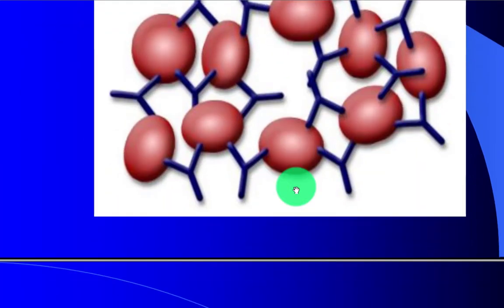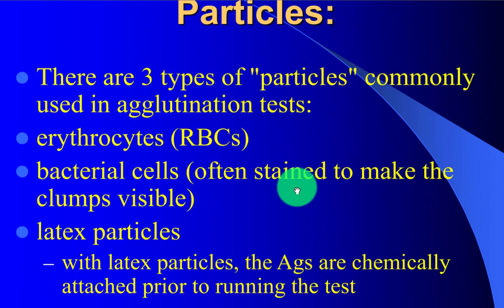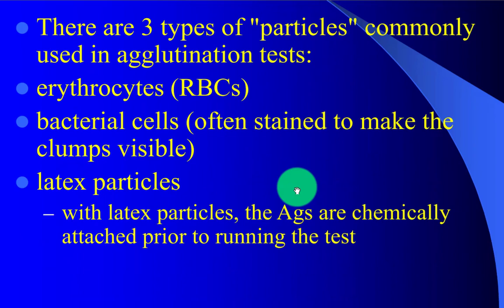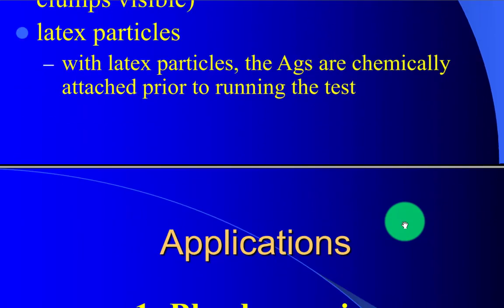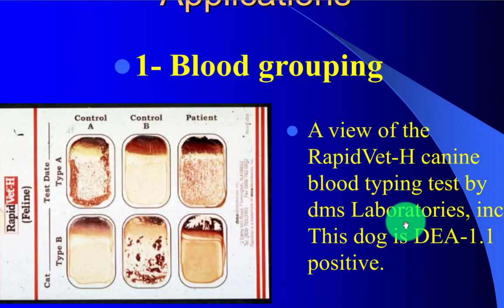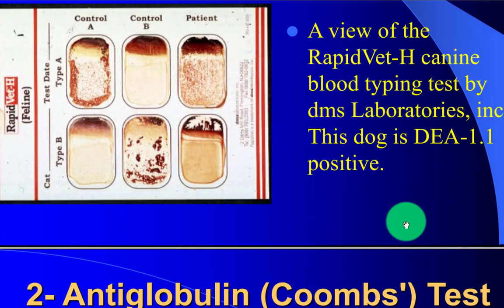Agglutination reaction particles. There are three types of particles commonly used in agglutination reactions: erythrocytes (RBCs), bacterial cells often stained to make the clumps visible, and latex particles. With latex particles, the antigen is chemically attached prior to running the test. Application: blood grouping, which is blood typing.